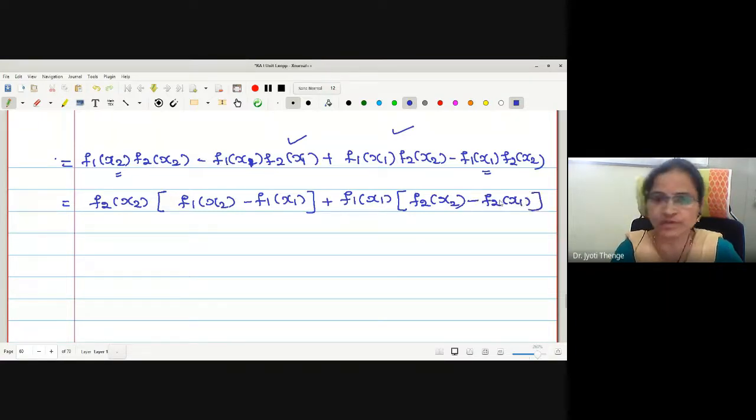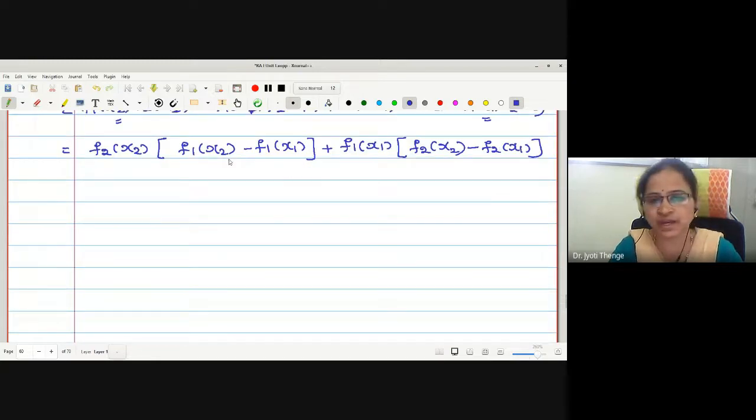Is it okay to everyone? In the first bracket we have f1, in the second bracket we have f2. Now what we will do is take modulus on both sides.